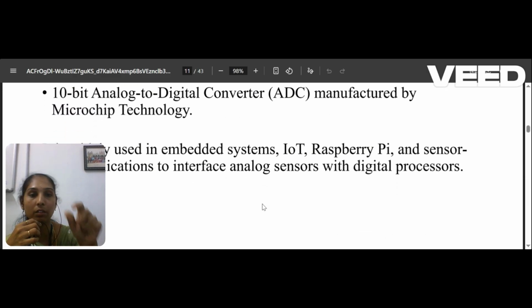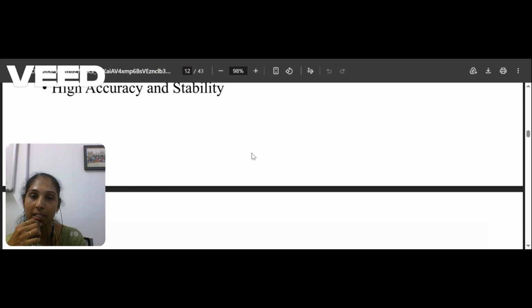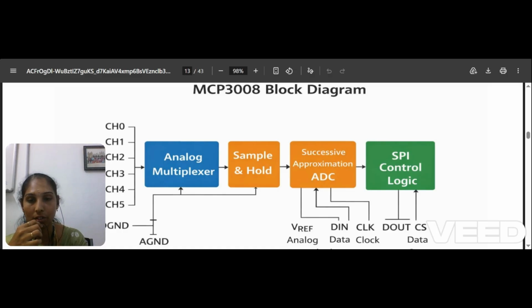Based on the selection, the first channel may be converted first, or the third channel may be converted first, so based on your master slave selection, it may vary. It is fast and accurate, so you may use it for IoT applications as well as any other application. These are the specification features of the ADC: 10-bit resolution, and 8 single-ended channels or 4 differential mode. The interface is the SPI protocol, serial peripheral interface. The supply voltage is 2.7 volt to 5.5 volt, with low power consumption, high accuracy and stability. With high accuracy and stability you can go with IoT as well as real-time applications.